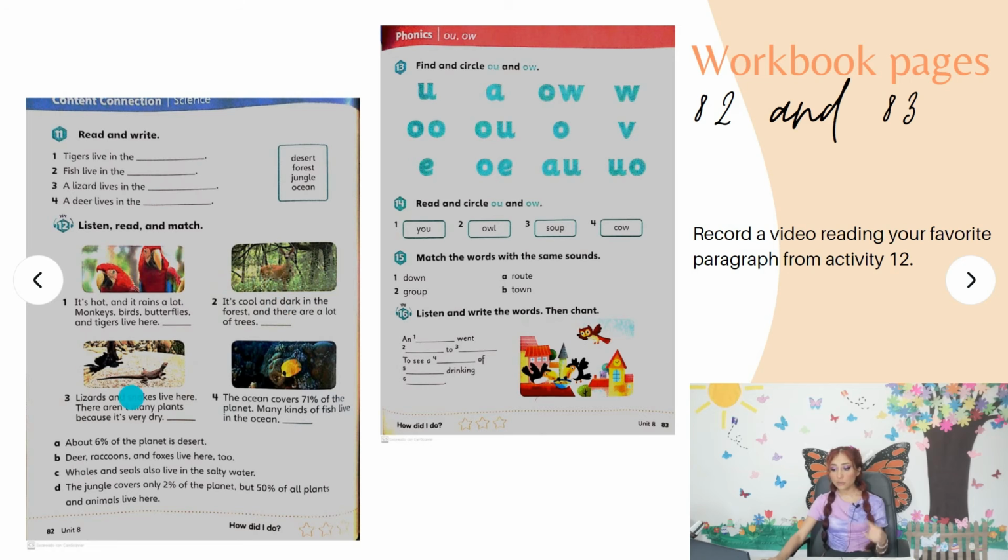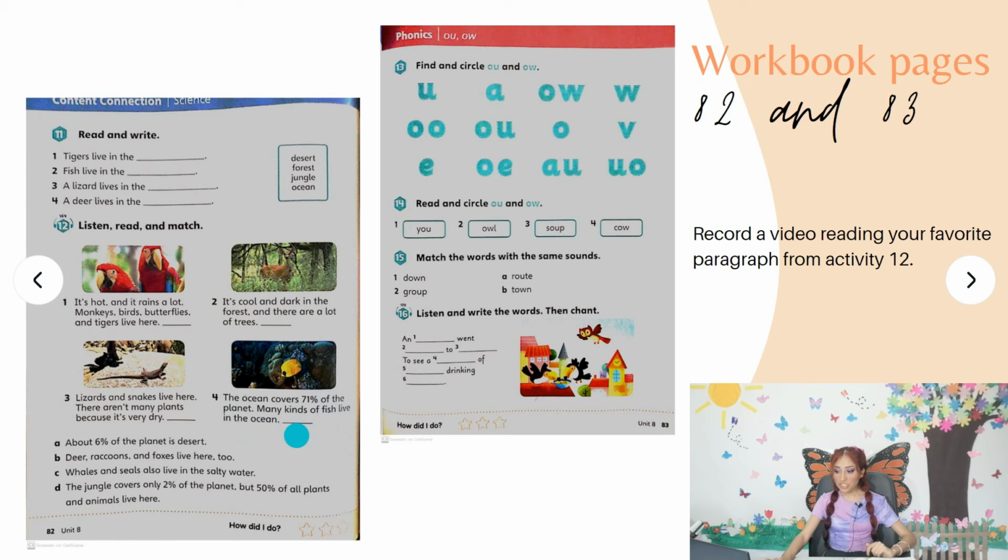It can be number 1, 2, 3, 4, okay? Y tienes que completar con esto de acá. And it says, record a video reading your favorite paragraph from activity 12, okay? It depends on you. Vas a elegir el que más te guste, just only one. So it doesn't take you a long time to record your video reading this. And just take the cell phone like I did. Y vas a leerlo. For example, if I chose this, si elegí este, the ocean covers 71% of the planet.